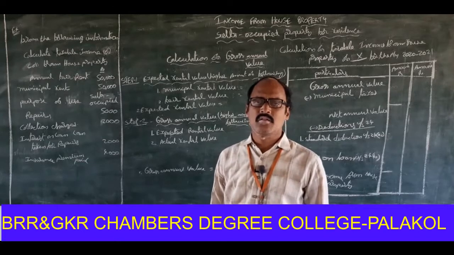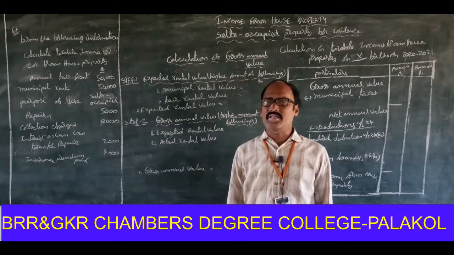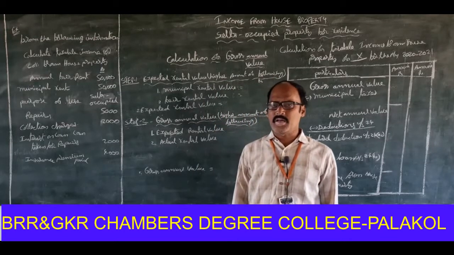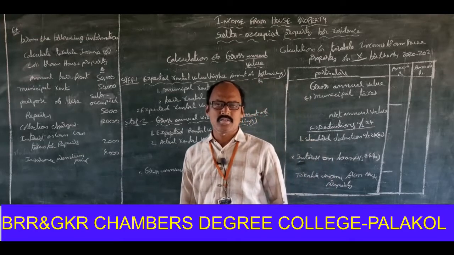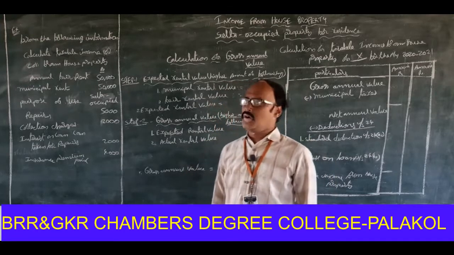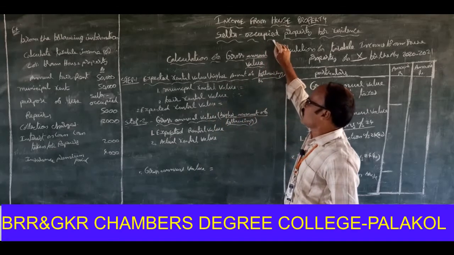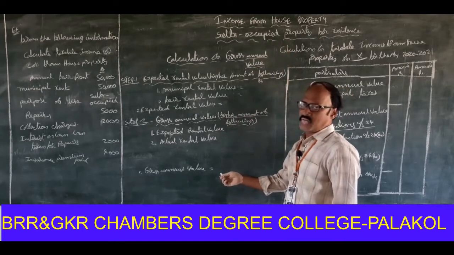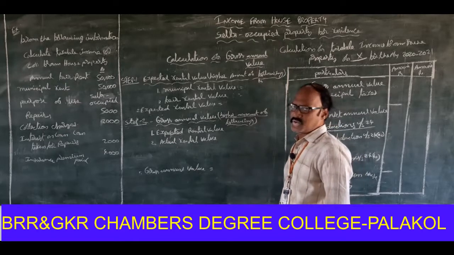That's why he doesn't pay any tax on it, because he never gets any income from that. So this is self-occupied property. Whenever it is self-occupied property, automatically the gross annual value will also be nil. There is no gross annual value for that.